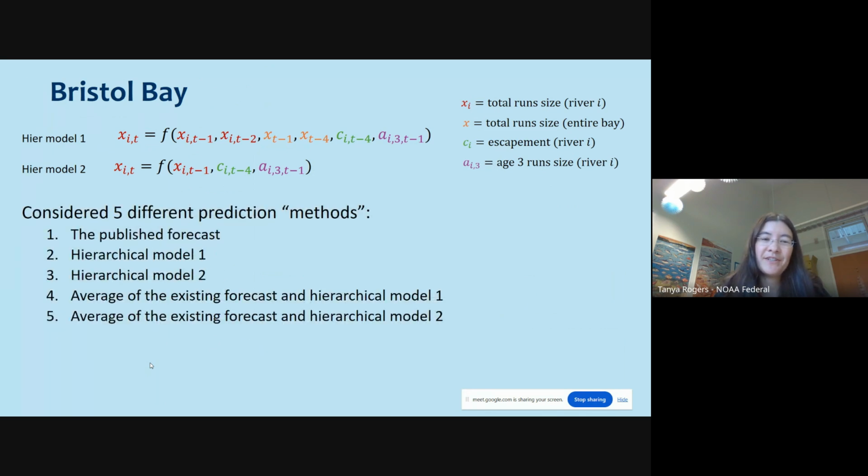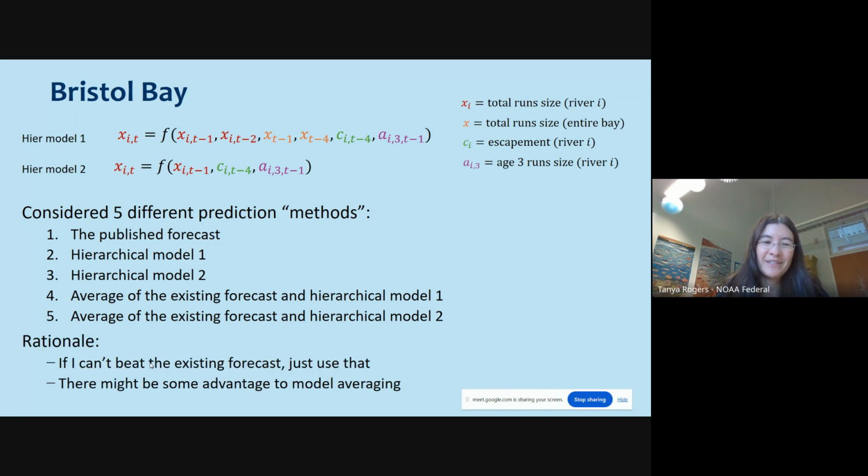And in this one, I was able to find the published forecast, at least for the last 10 years, which is the test period. And so I considered 5 different methods, you could say. One was just to use the published forecast. Then I had 2 of using hierarchical model 1 or hierarchical model 2. And then the 4th and 5th methods were averaging the existing forecast and models 1 and 2. The rationale being that if I couldn't beat the existing forecast, I might as well just use that, and that there might be some advantage to doing some model averaging. So I tried that. I ended up using all 5 methods depending on the river. This is how they ended up getting allocated.